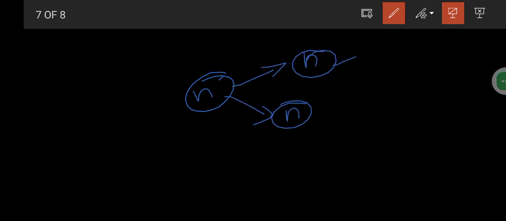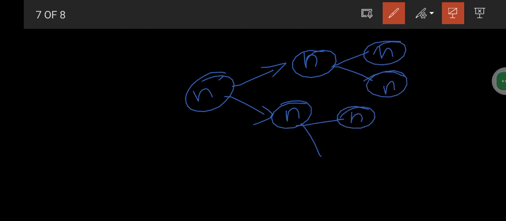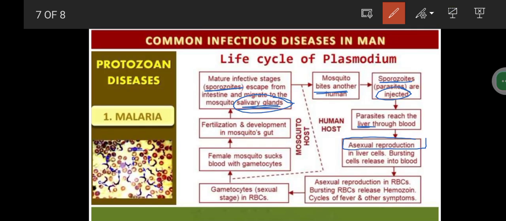That means n number of chromosomes will be dividing into n number of chromosomes. So these are all the things that are going to be multiplying in the liver. After this asexual reproduction, this is going to be poured into the blood.